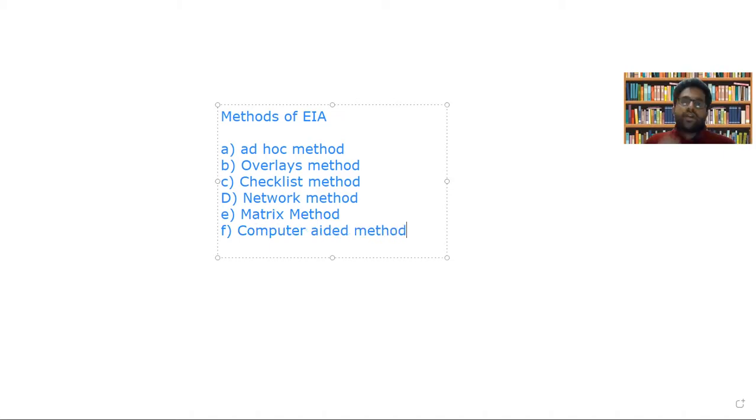These are the different methods of EIA available. So what are the different methods of EIA available? EIA methods can be classified or listed as the 6 methods. What are they? First of all, ad hoc method, then overlays method, checklist method, network method, metrics method, and computer aided method.